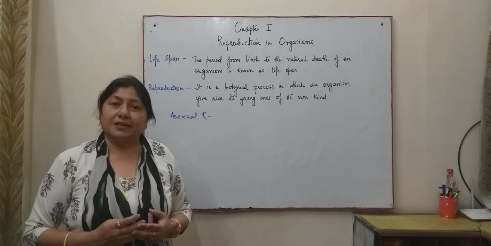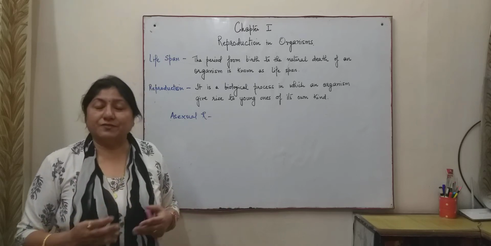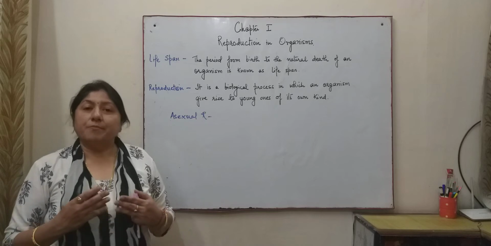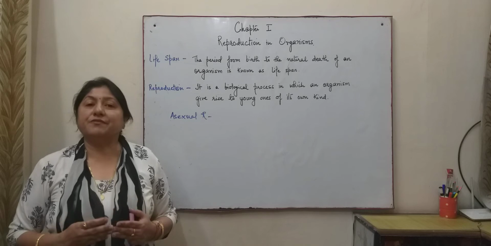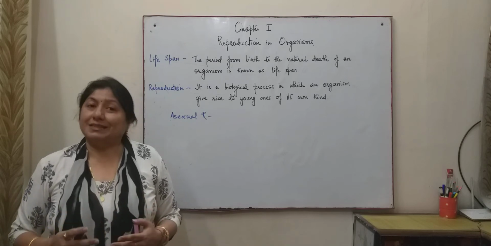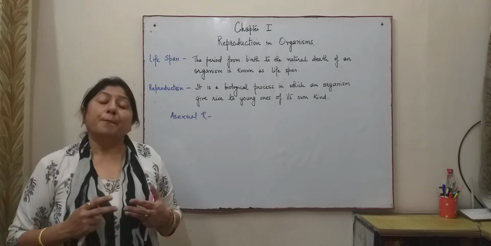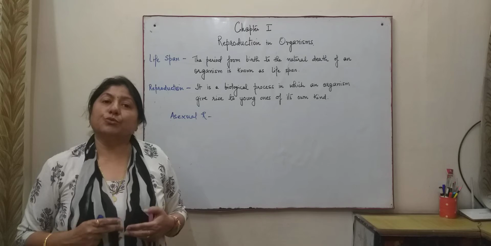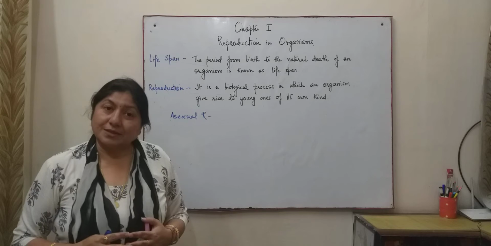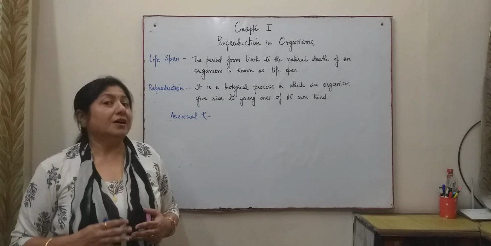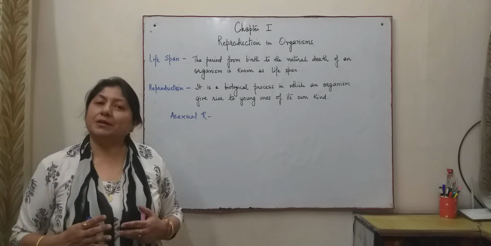Because it never dies, it is known as immortal. It is an exception to the lifespan because this amoeba, on maturation, divides by binary fission into two daughter cells. Here there is no death of the parent organism, but it divides into two on reaching maturation. So single-celled organisms are an exception to mortality because there is no mortality. They are immortal in a way because the parent body divides.